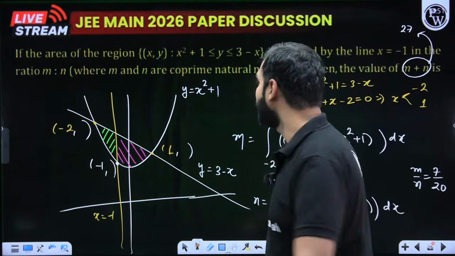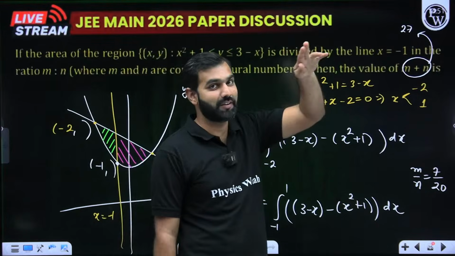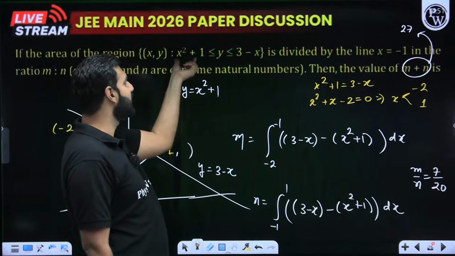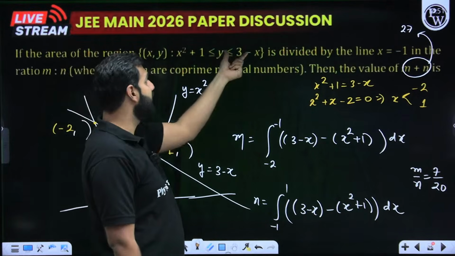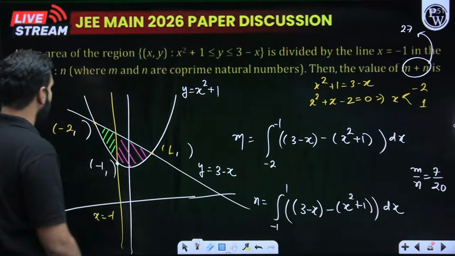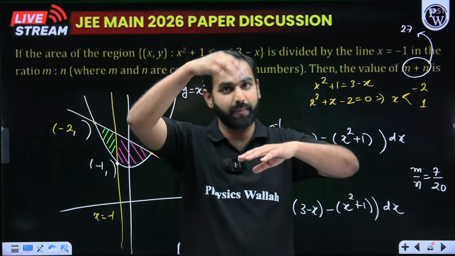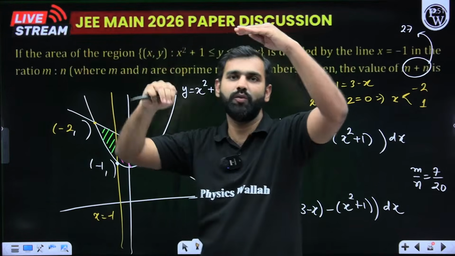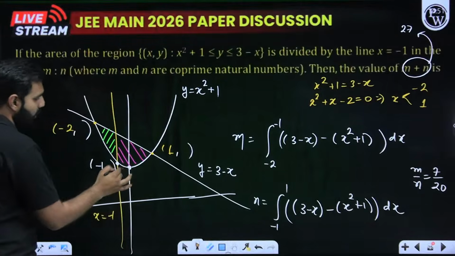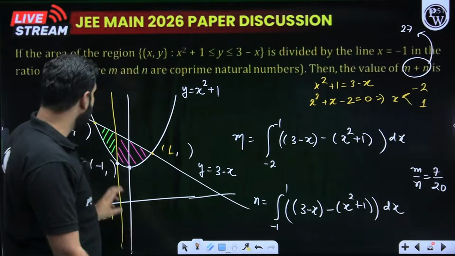Great. Now, how do we start with this? I'll say the area of this region. So definite integration, area under the curve. Look at this question, a very simple and straightforward one. It says y is greater than or equal to x square plus 1 and less than or equal to 3 minus x. So two regions. First of all, of course, a parabola, x square plus 1. X square is an upward facing parabola. Plus 1 means you move it 1 unit above. So this is the point 0, 1. This is going to be the parabola, 1 unit above the x-axis.